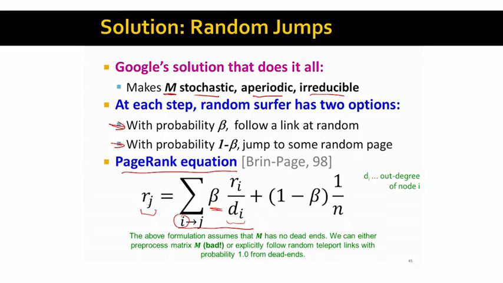And then, how likely is the random walker to visit node J? It either does it by following a link, or, with probability 1 minus beta, the random walker decides to jump. If the random walker decides to jump, then it will land at a given node J with probability 1 over n, where n is the number of nodes in the network. So we took our initial formulation of PageRank and changed it a bit: we have the random walk part, where we multiply with beta, and the random jump part, where we have the 1 minus beta.